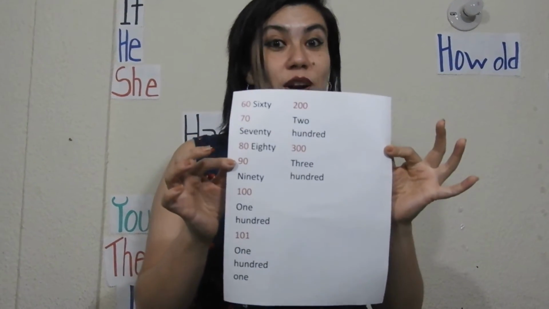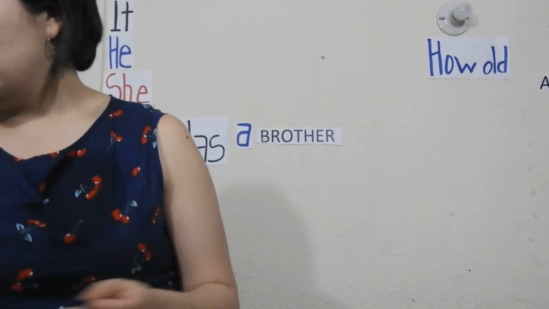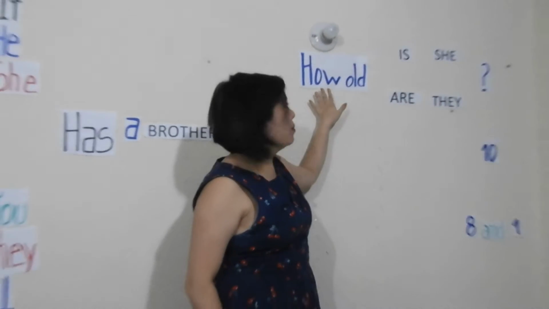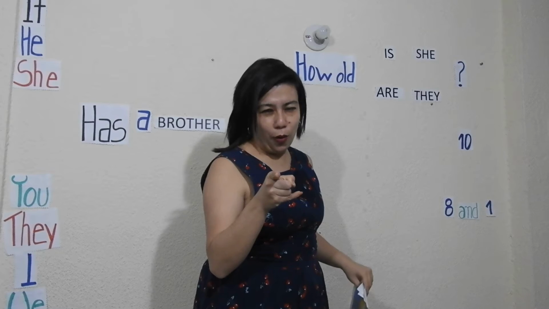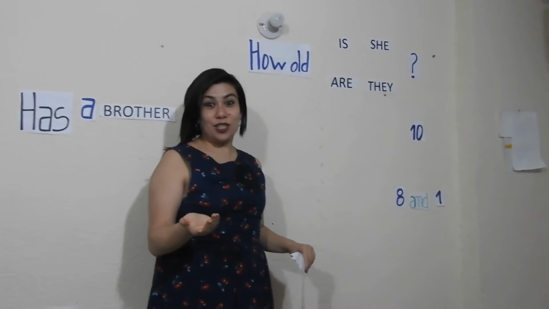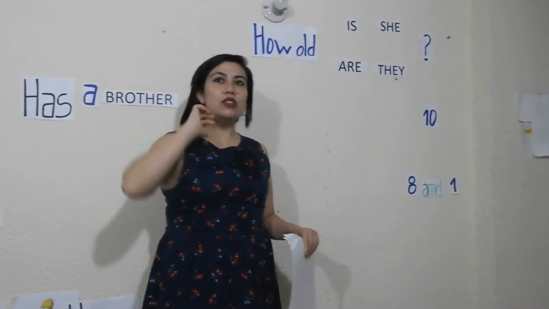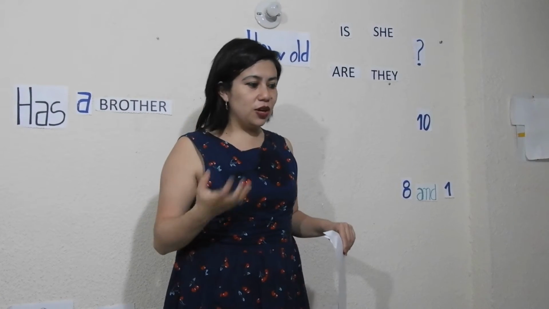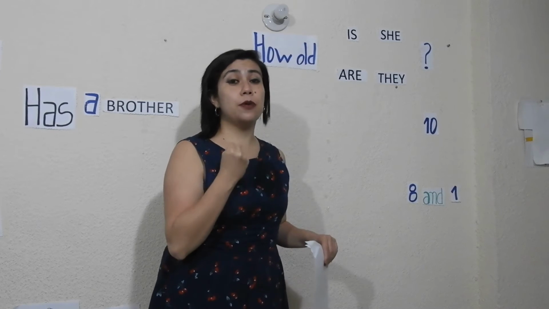So, those are the numbers. Why are we talking about numbers? ¿Por qué estamos hablando de números? That is because we are going to talk about age. Vamos a hablar de la edad. For example, how old are you? ¿Cuántos años tienes? But in Spanish you say tienes. When you say ¿cuántos años tienes? en español, oh teacher, I translate like that. No, because in Spanish es una posesión.